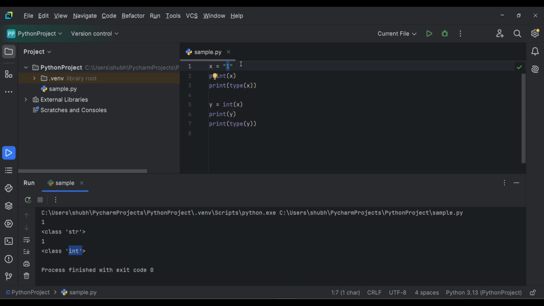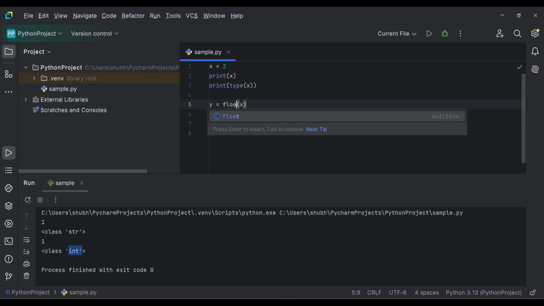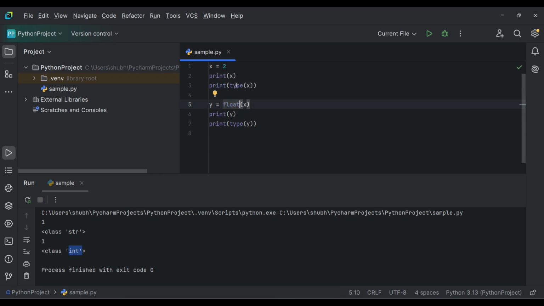Now let's typecast a few more values. Let's say x is an integer and we can convert it into float. Now let's check the output.